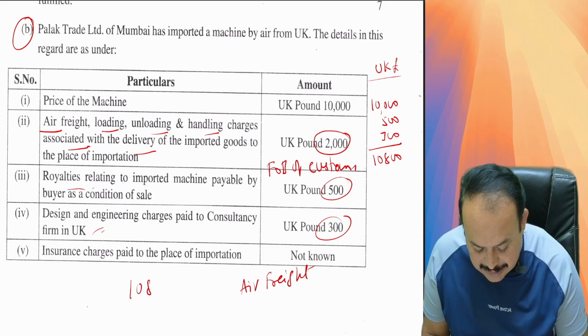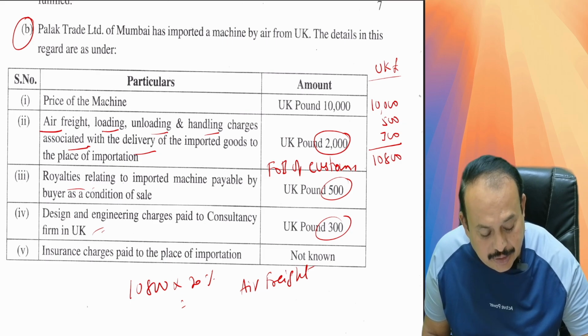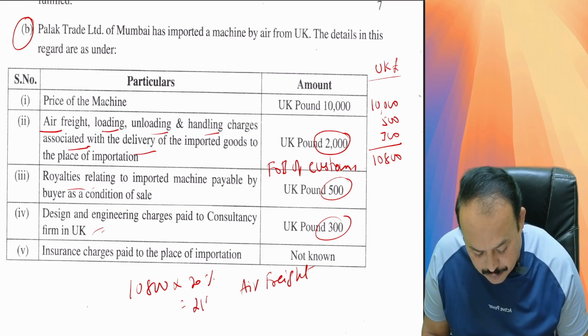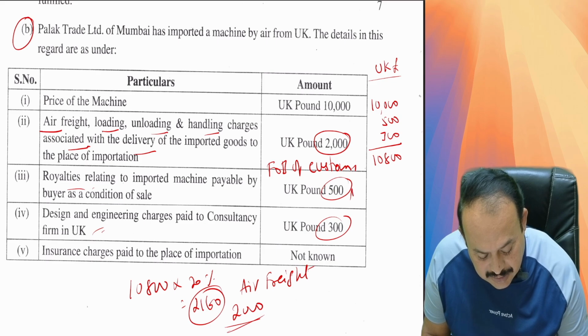That means 10,800 into 20% is equal to how much? 10,800 UK pounds at the rate of 20%, which is 2,160 UK pounds, but actual is only 2,000, whichever is less. So here I will say that air freight is 2,000.